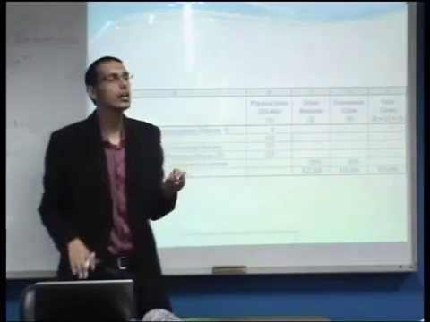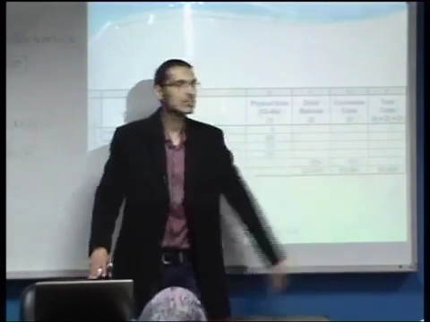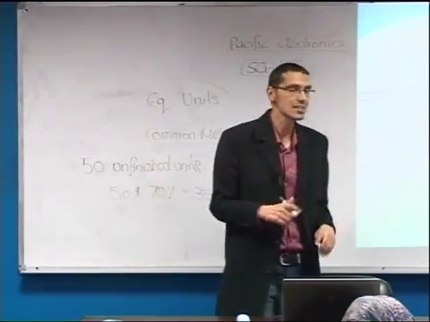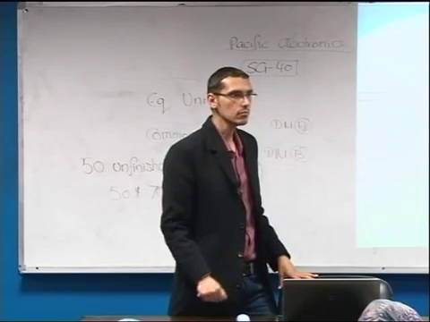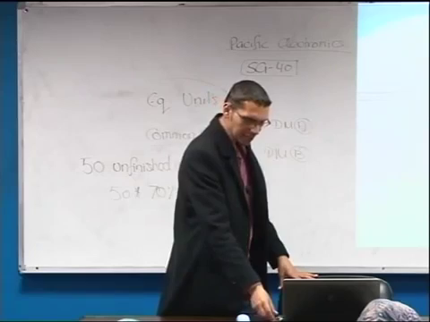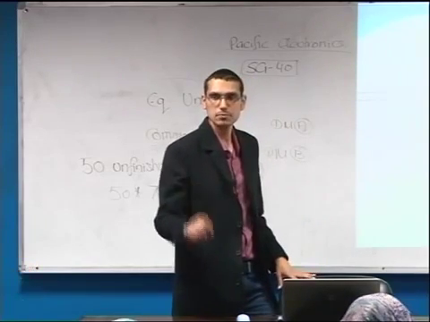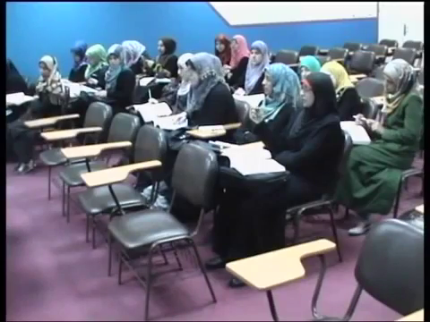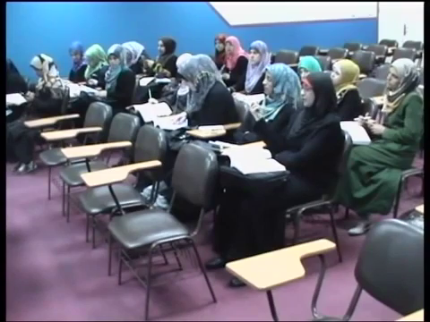The question here: how did they come up with the 60% as the percentage of completion of the work in process in regard to the conversion costs? What do you think they did in order to come up with this percentage? We multiply 225 by 60%.